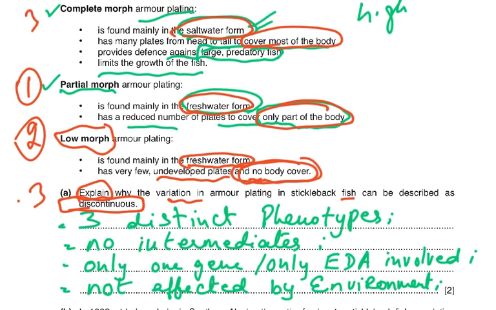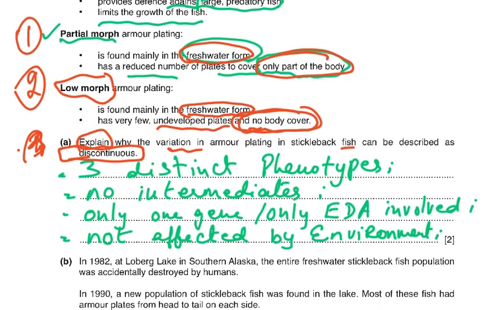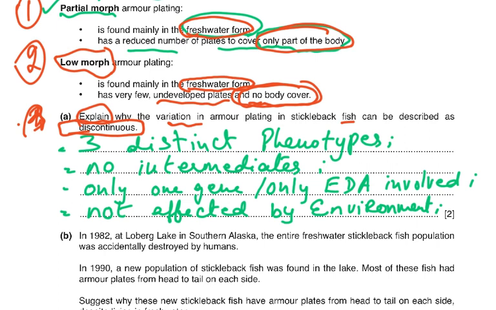One, two, and three. So three distinct phenotypes, right? No intermediates, only one gene, only EDA involved, and not affected by the environment. The environment doesn't affect it. The environment does, like for instance, if there are lots of nitrates in the soil, the plant is going to grow taller. Or if it's going to have less nitrates, of course, it's going to be stunted growth.